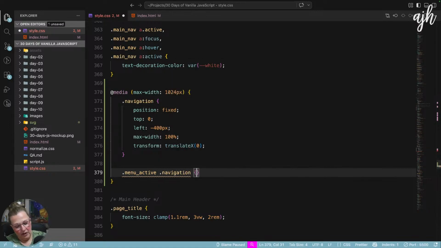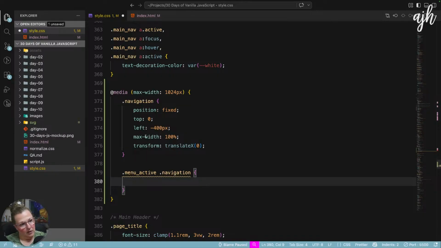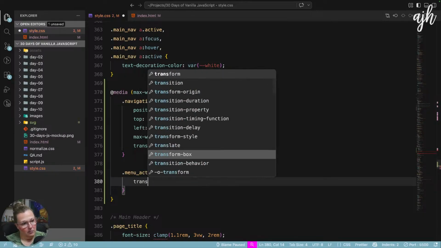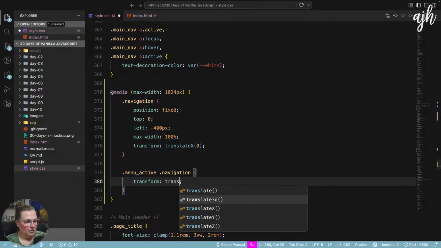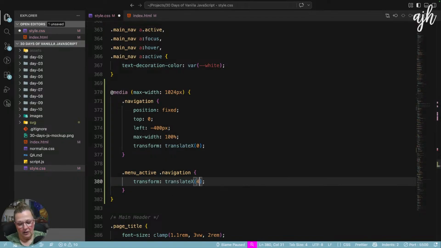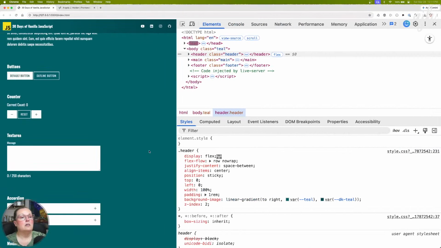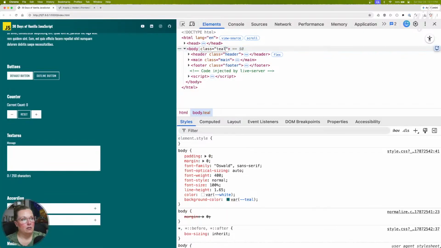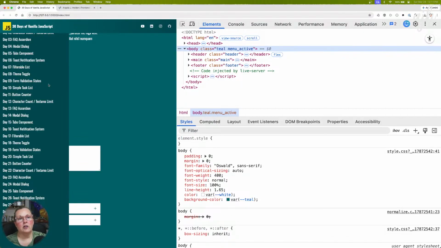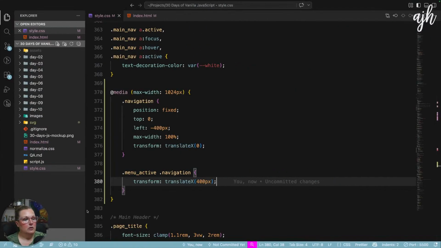Menu active navigation, and then we would transform the translate. It would be plus 400 pixels, which moves it to the right. So then we could come to our body right here and add menu active. And you can see there that it pops out.